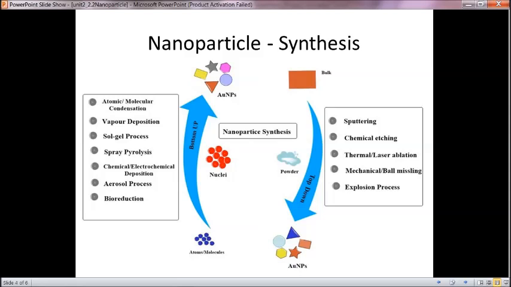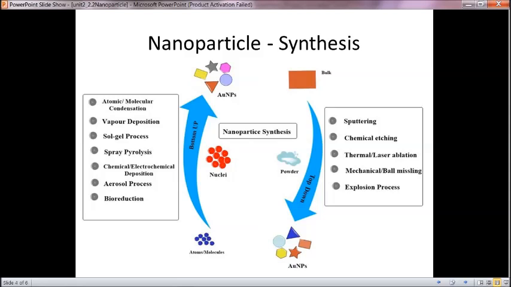And bioreduction uses nuclide-like material; we can do the bioreduction process to make atoms into nanoparticles. So these are the bottom up processes. We have top down and bottom up processes. For top down synthesis, we have 5 methods, and for bottom up synthesis, we have 7 types of processes.